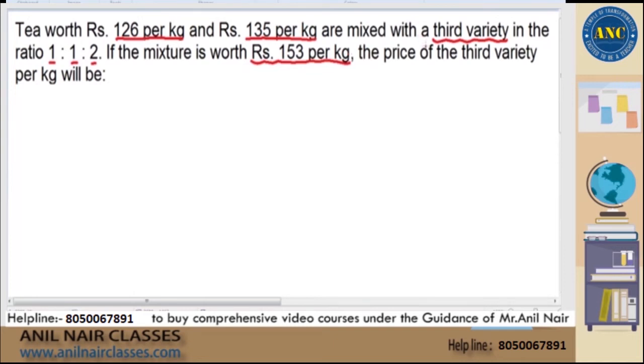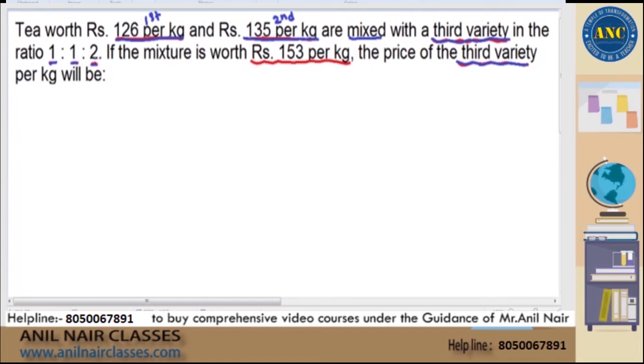Find the price of the third variety per kg. What is the price of the third variety per kg? That is the question. Now see here, think logically, sir. First variety is 126, second variety is 135, and they are mixed with a third variety. That price only we are finding in the question, and they are mixed in the ratio 1:1:2.